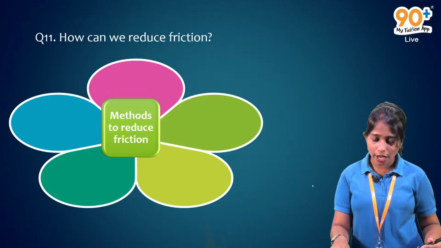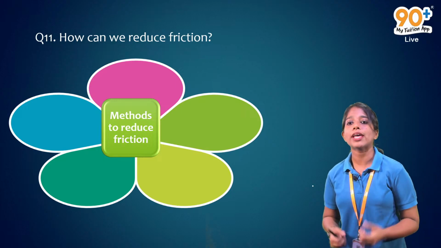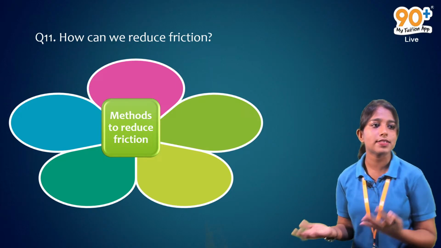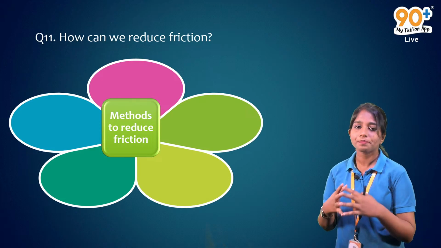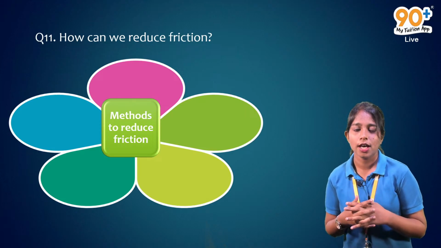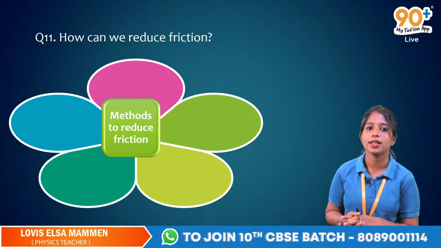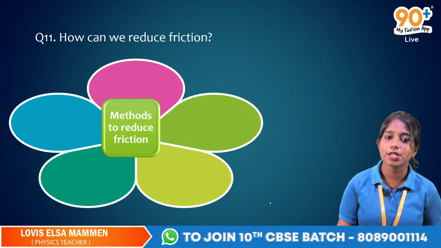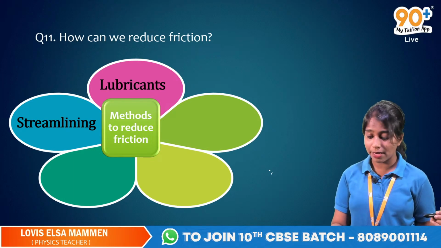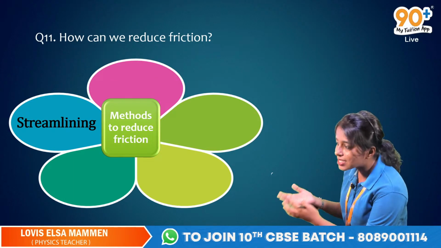Fine. So now here comes the 11th question: how can we reduce friction? We have seen that friction can be an evil sometimes. So how can we reduce friction? Yes, you can use streamlining.